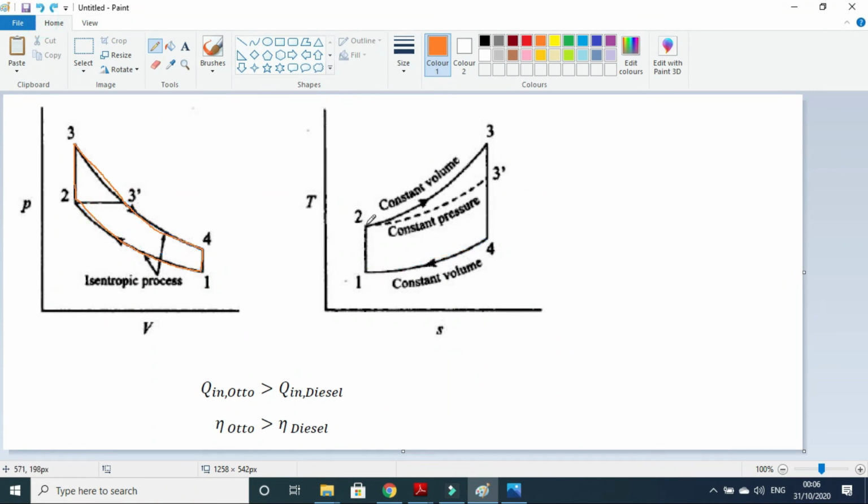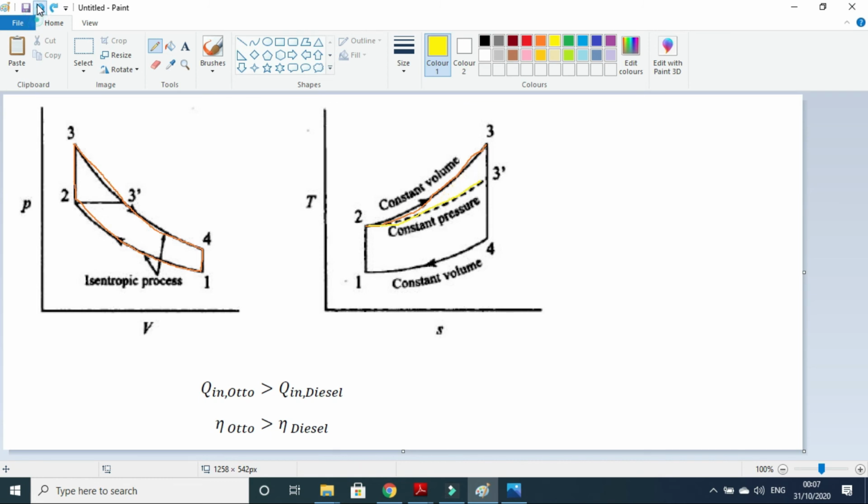So this is the Q in process curve for the Otto cycle, and this is the Q in process curve for the diesel cycle. You can see that this area is additional in the constant volume heat addition process, that is in the Otto cycle. So Q in of the Otto cycle is greater than Q in of the diesel cycle.